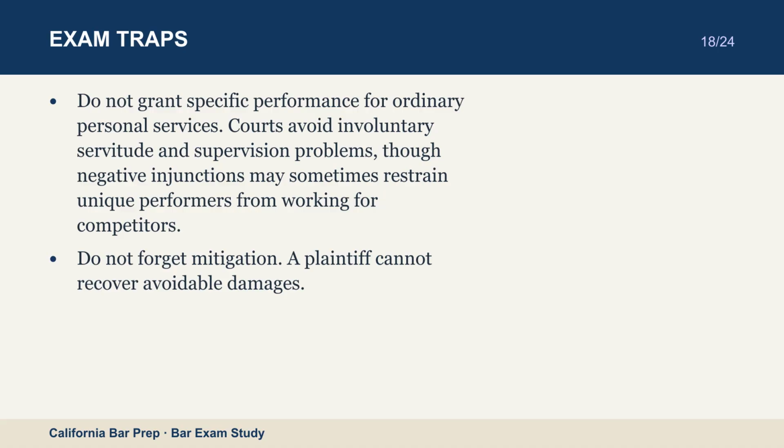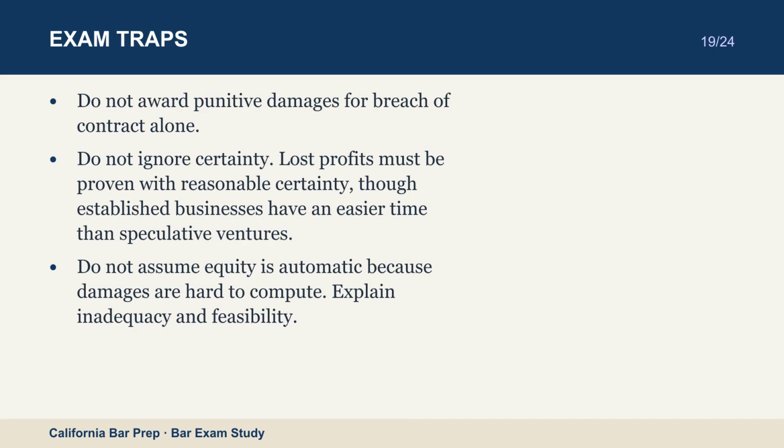Do not ignore certainty. Lost profits must be proven with reasonable certainty, though established businesses have an easier time than speculative ventures. Do not assume equity is automatic because damages are hard to compute. Explain inadequacy and feasibility. Do not forget equitable defenses, laches, unclean hands, estoppel, waiver, and hardship.